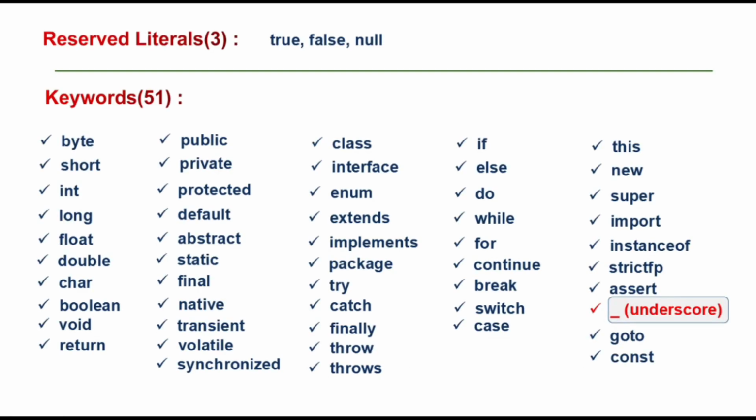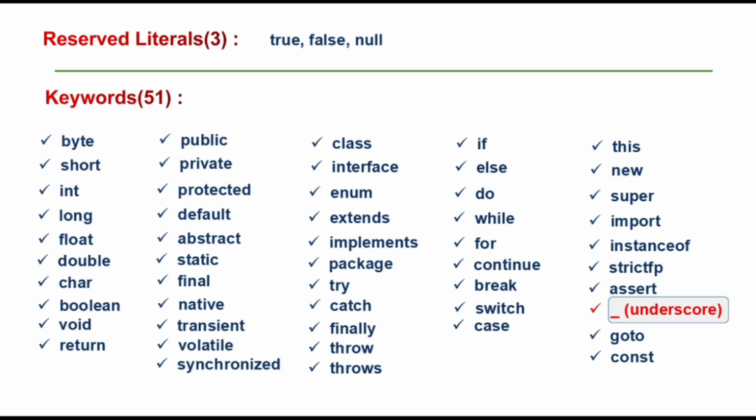So here you can see I have listed down all the reserved literals and keywords in Java. So in Java we have reserved literals, that is true, false and null. And if you talk about keywords, then we have 51 keywords in Java. So all these are the keywords like byte, short, int, public, private. So these are the keywords which we are going to use in our program while writing our code. So there is a new keyword, underscore. This keyword was added in Java 9. So first we had 50 keywords in Java, but after the addition of this underscore keyword, now we have total 51 keywords in Java. So this is all about keywords and reserved literal.